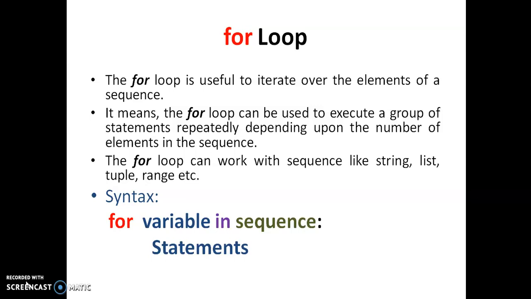It doesn't have any initialization, increment or step ending value. It considers everything from the sequence. The sequence starting value is the initialization for the variable, the sequence's next values are the increment for the variable, and the sequence's last value is the stop condition for the for loop. So each and every value is read from the sequence, stored in the variable and used within the for loop statement. It executes a group of statements repeatedly until the given sequence elements are completed.